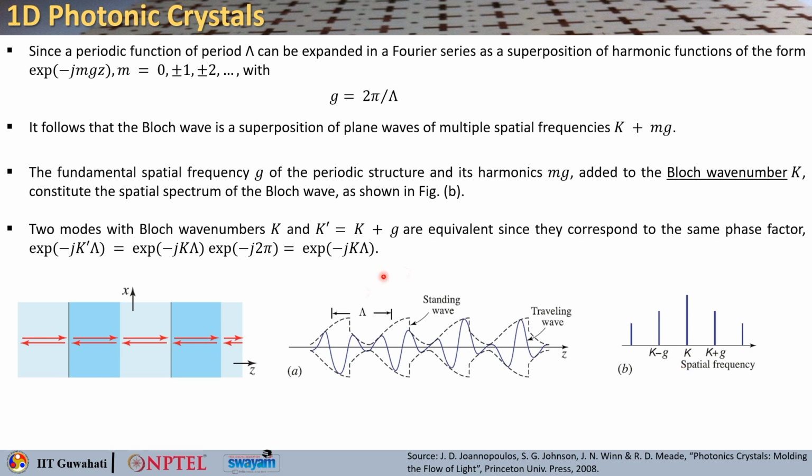What will be the phase factor, as you can understand? So, here this phase factor will be exponential minus j k prime capital lambda. From this equation k prime can be replaced by k plus g, so that you can split them into two exponents. So, you have got this and this. This is nothing but 1. So, you can simply write that this and this will have the same value. So, they are equivalent.